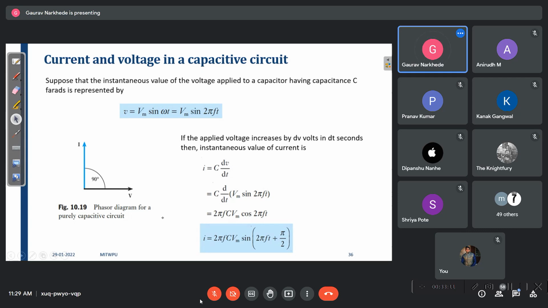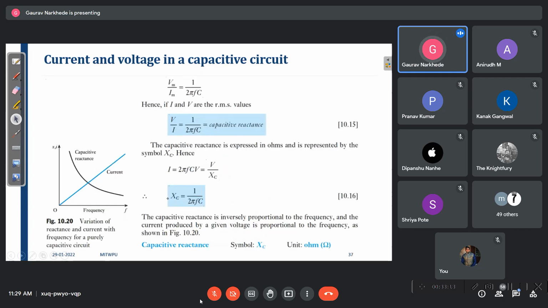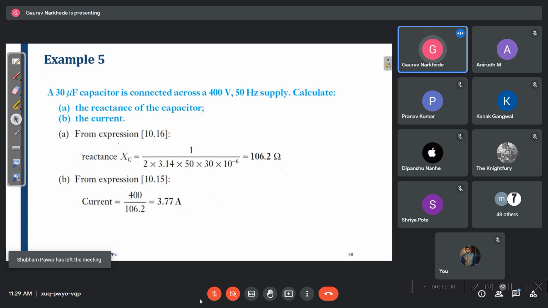Next, Xc is 1 upon 2 pi fC. So Xc is inversely proportional to the frequency. So see, as the frequency increases, the resistance will decrease, meaning the current will go ahead, it will lead. Capacitor always stores the energy in the form of voltage, similar to the RL circuit.